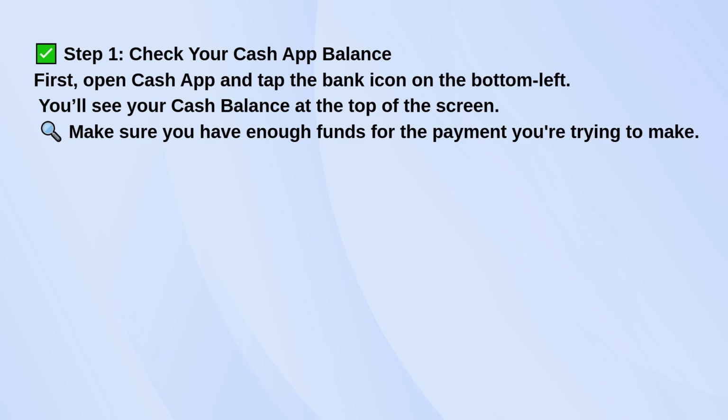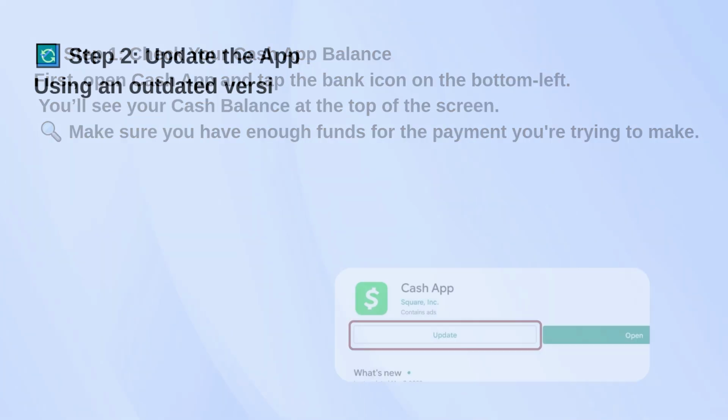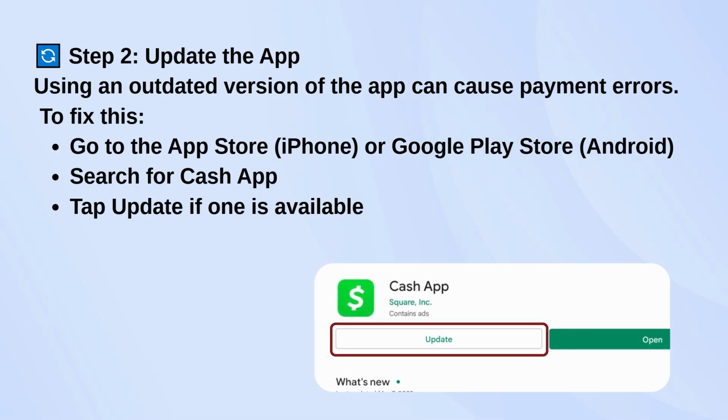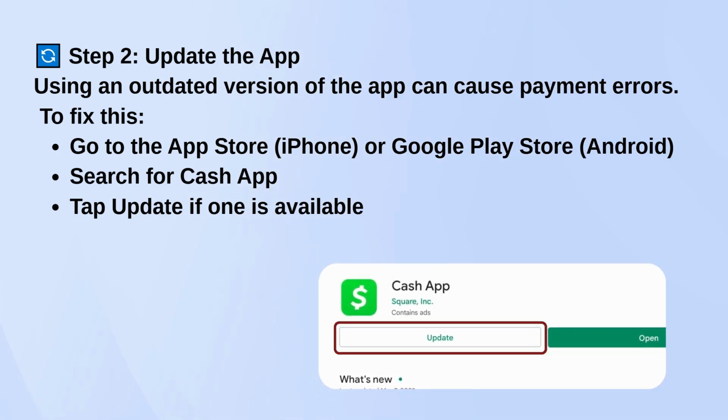Next, check if your app is up to date. Head to the App Store or Google Play, search for Cash App, and see if there's an update button. Outdated apps can cause all sorts of weird errors, especially with payments.